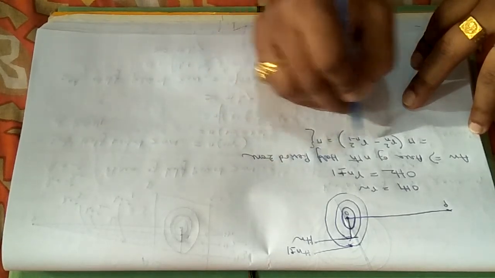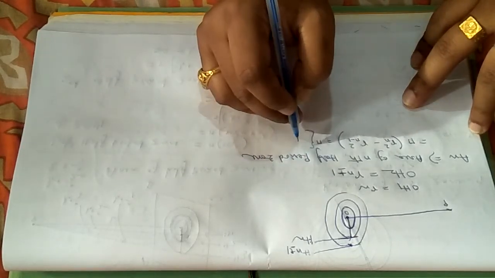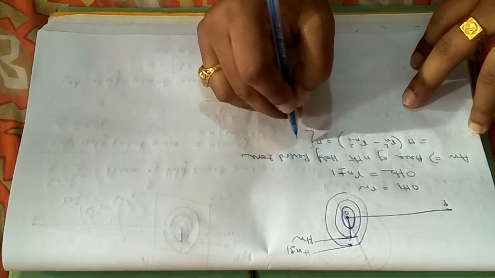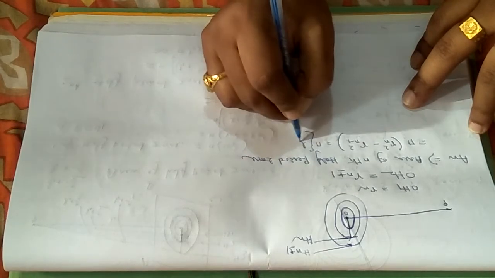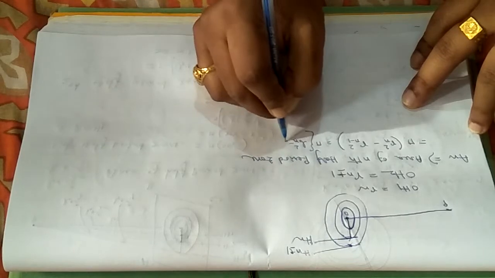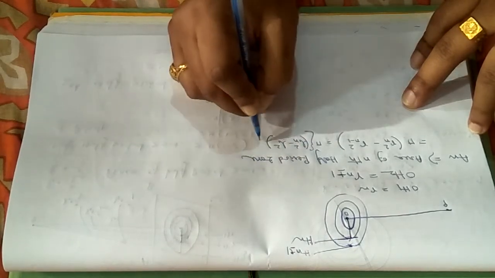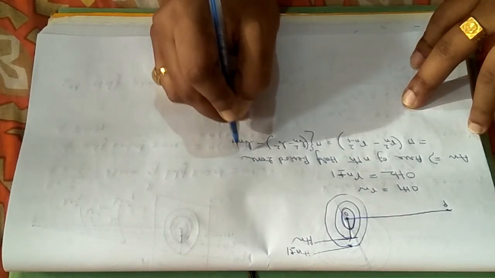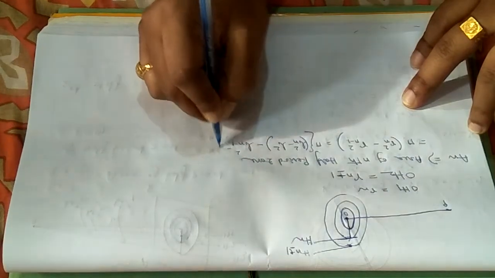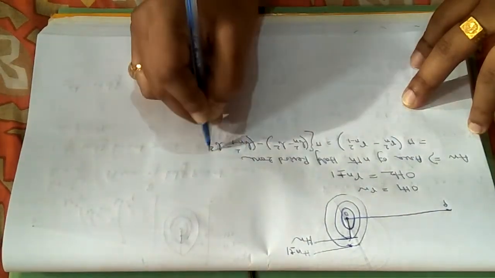Then what will be the value of Rn? Rn you have already calculated. You can easily calculate it from bn square minus b square, and this will be bn minus 1 square minus b square.